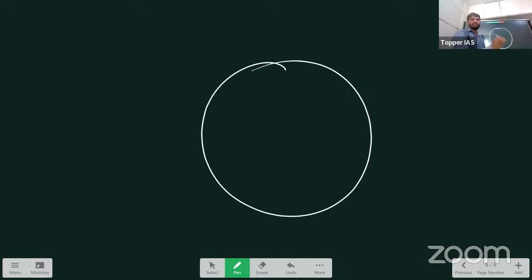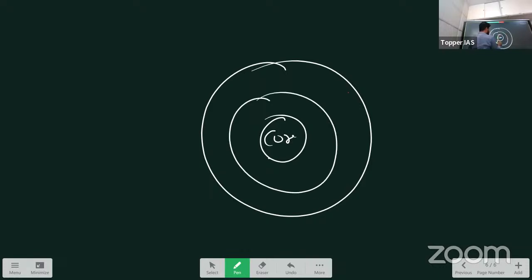So solar system, I wanted you to do it on your own, but still I'm covering important points. So there is this sun. We'll understand how the sun looks inside, right? So the sun has 3 layers inside. Inside there is the core, the radiative zone, and this is the convection zone. It is also important to understand why I'm drawing it like this. So this is the core, for example.